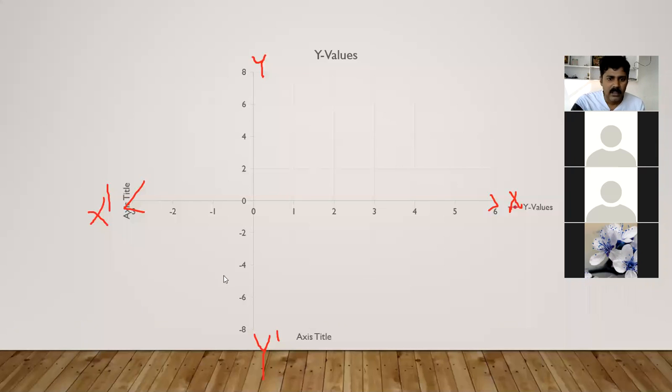So then, if I want to keep the values, if I have -2 comma 6, for example, where it will be plotted, I already explained on the first day. So I have to go with -2 and I have to go with 6. So -2 comma 6 will be like this. And then I have to keep another point.